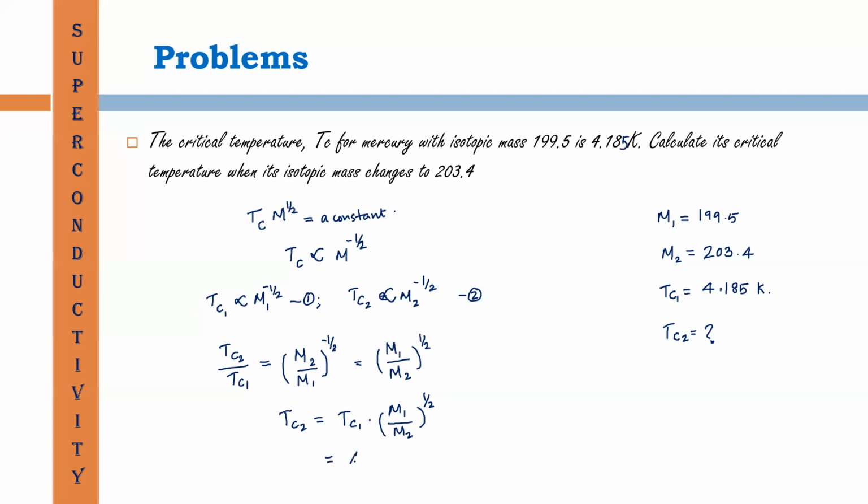TC2 is equal to 4.185 into 199.5 divided by 203.4 whole raised to half.